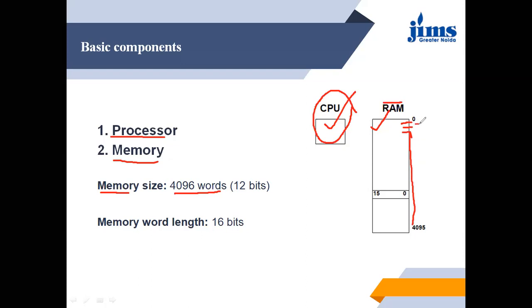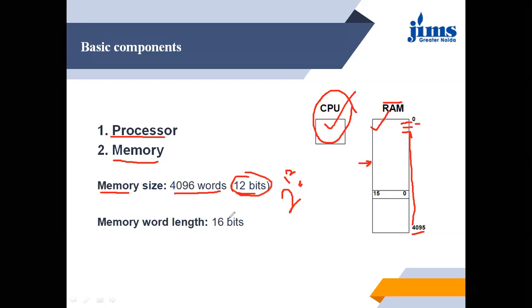It means from 0 to 4095. If we want to represent these, then we want 12 bits because 2 raised to the power 12 equals 4096. So to represent any address, or to select any word from the memory, we want 12 bit lines.